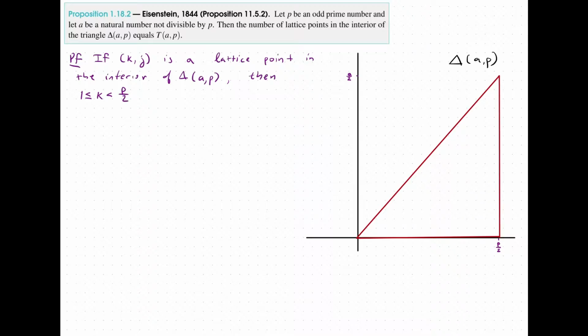Because p over 2 is not an integer. And also, we're not counting points on the boundary. We only want the interior. So even if it was an integer, we will not be including it. And so we're going all the way up to p over 2 for k. And then j is the y-coordinate. The greatest y-coordinate we can have is a over 2.